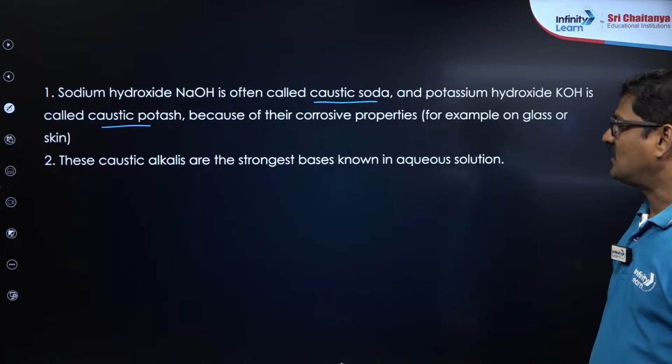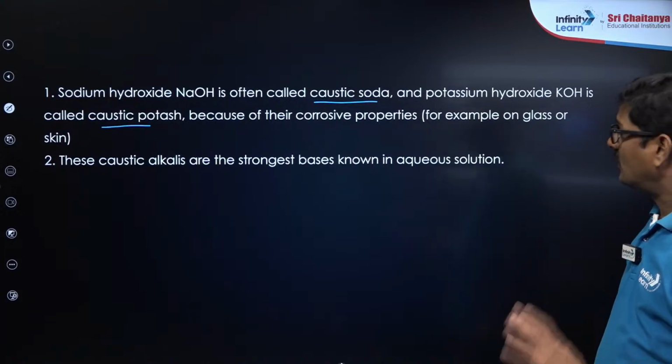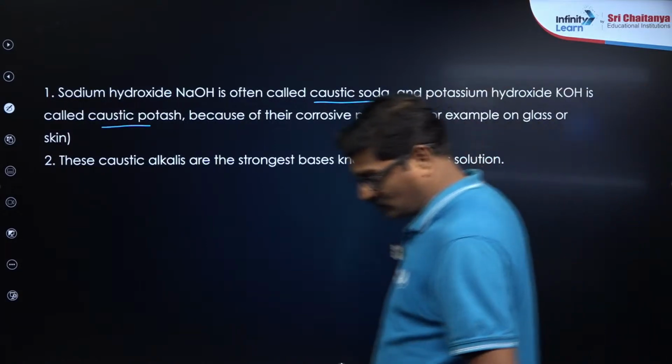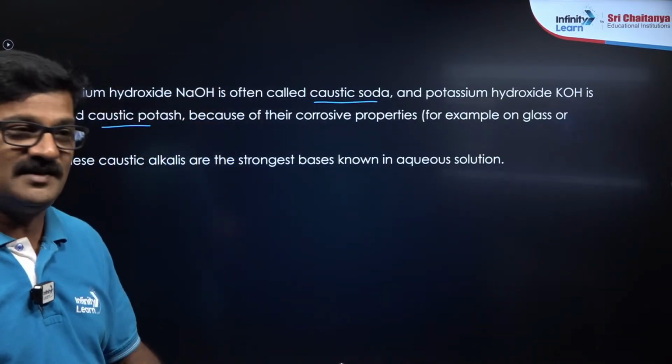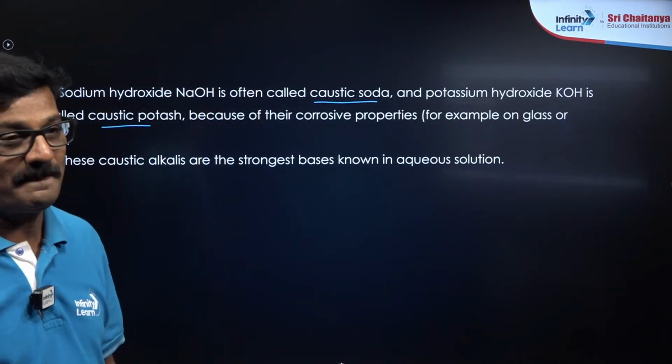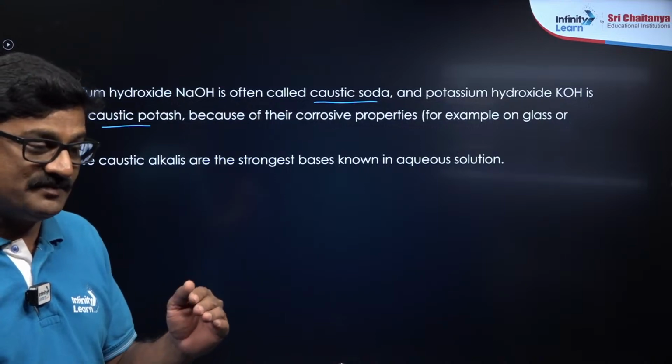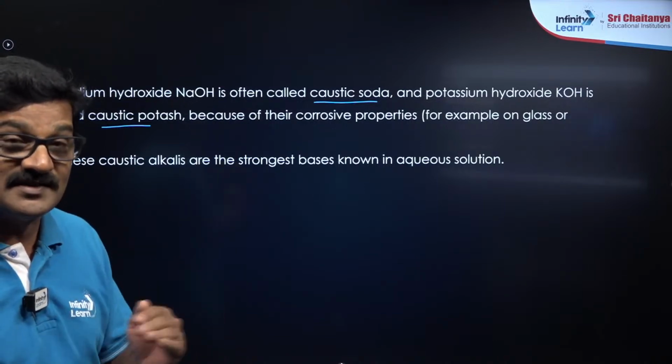And these caustic alkalis are the strongest bases known in aqueous solution in the entire chemistry. So cesium hydroxide is the strongest base that we know. And the hydroxide basic strength increases down the group.